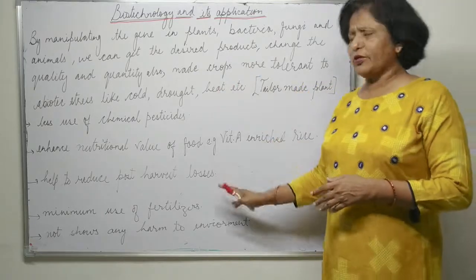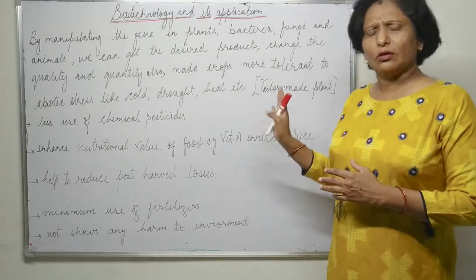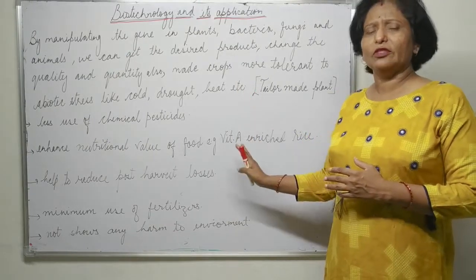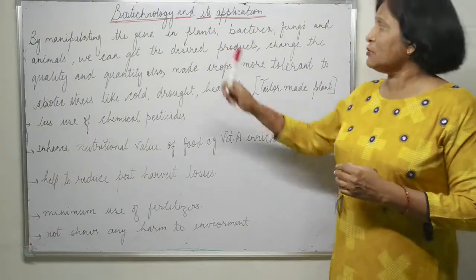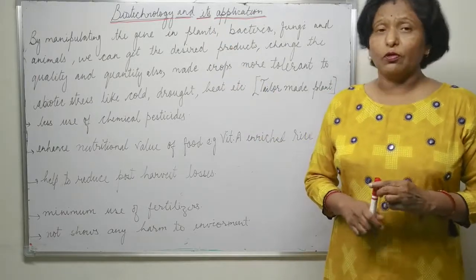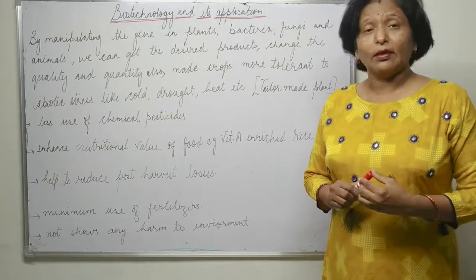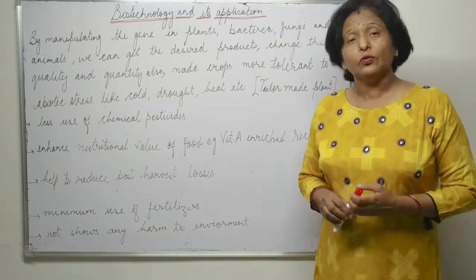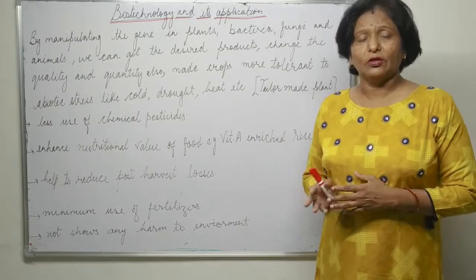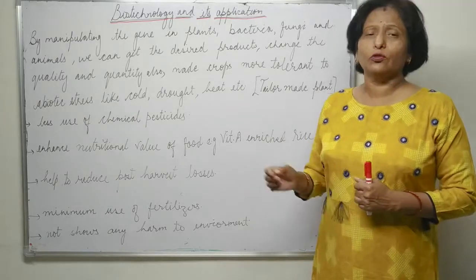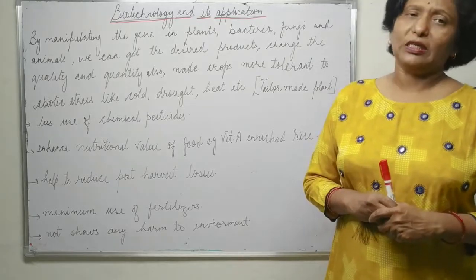So these are the different features we have by using biotechnology. Biotechnology is also very useful to eradicate pests or to remove disease from plants or from animals. In the next video we are going to discuss BT cotton.